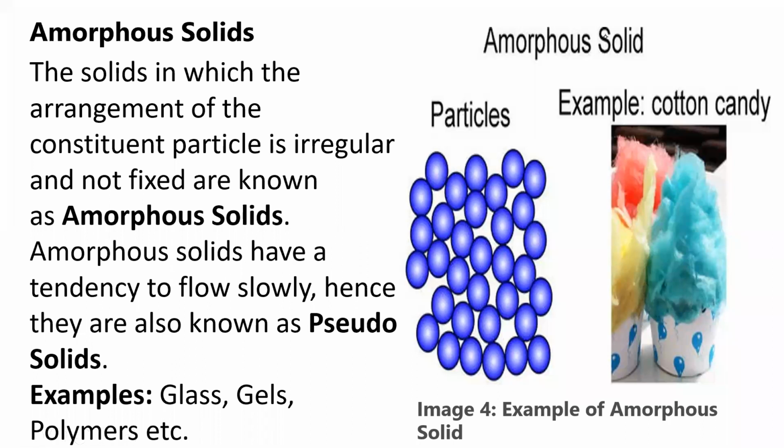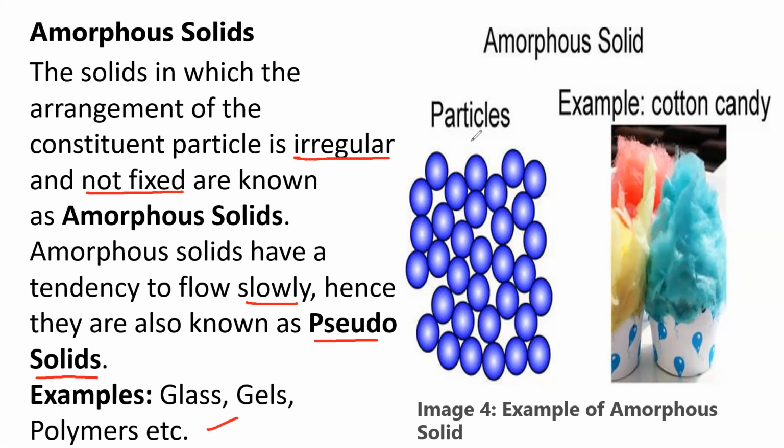Next, coming to amorphous solids. The solids in which the arrangement of constituent particles is irregular and not fixed, and they have short range order, are known as amorphous solids. Very, very important: short range order. Amorphous solids have a tendency to flow, hence they are also known as pseudo-solids. Pseudo-solids means amorphous solids have the tendency to flow a little bit, not like liquid and gas. Examples: glass, gels, polymers, etc.